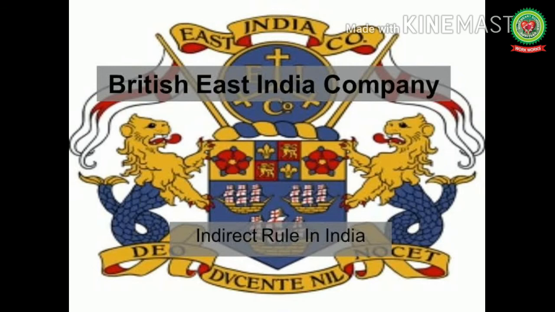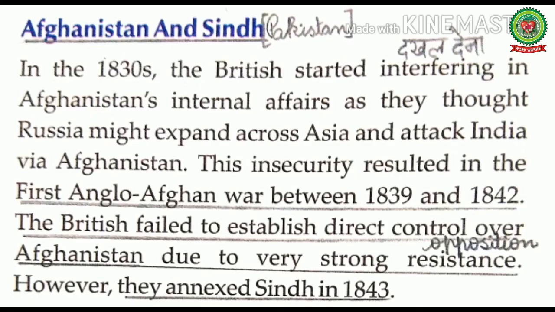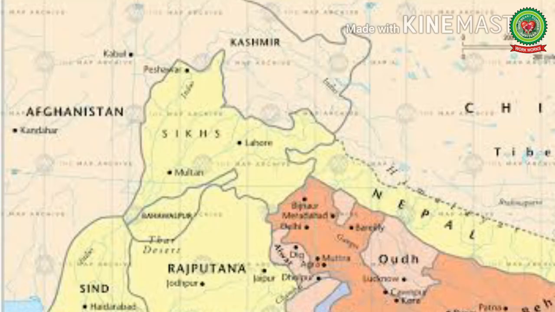The expansion of the British territories was challenged by the Indian rulers. So now let us read and discuss the challenges during the British expansion. Afghanistan and Sindh. Sindh is present-day Pakistan. In the 1830s, the British started interfering in Afghanistan's internal affairs as they thought Russia might expand across Asia and attack India via Afghanistan. During that time, Russia was also trying to expand its empire. So the British thought that Russia might expand across Asia and attack India through the northwest part.